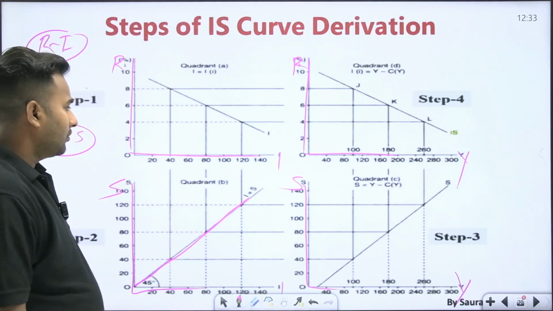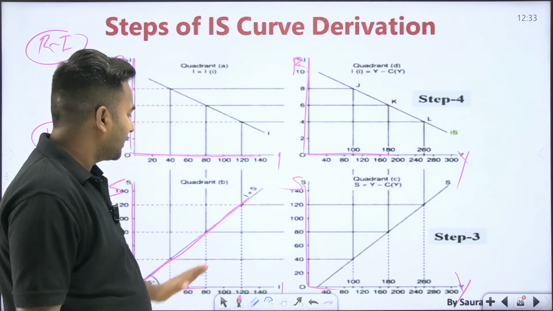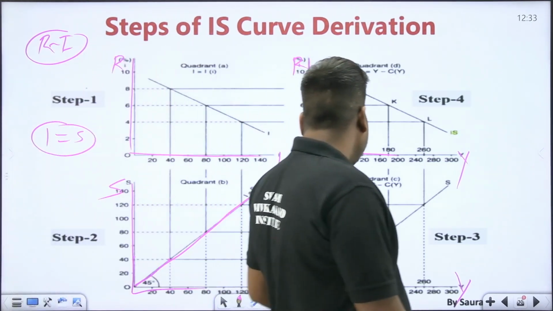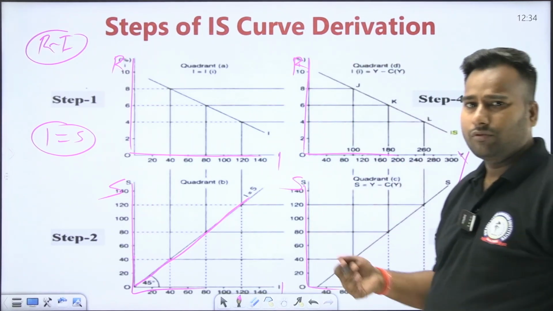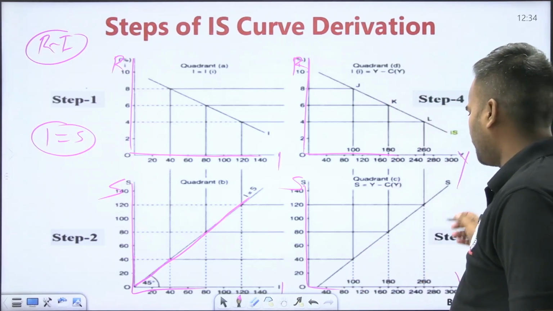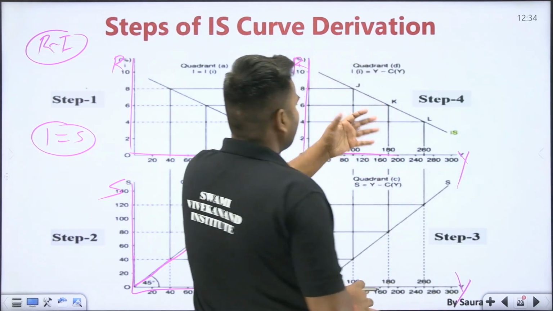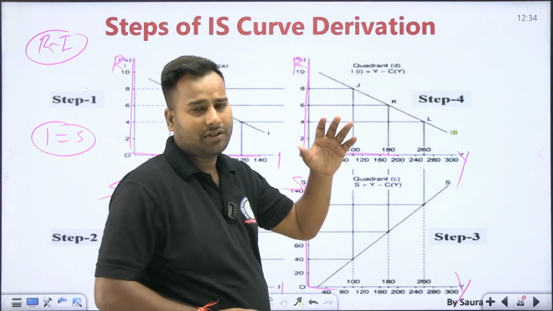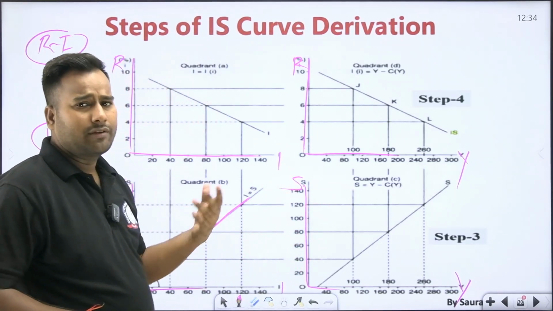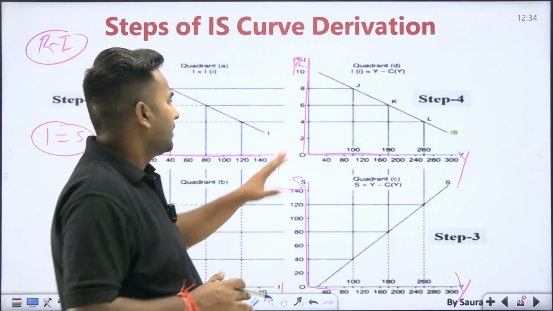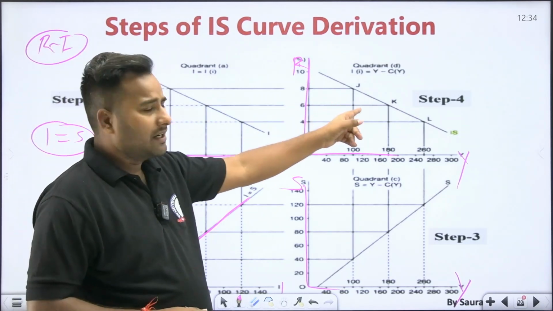Okay, so if anyone wants to do rectification, you can do it like this. One is like that, another one is like that. Another one is also upward sloping. Why? Because here it is saving, here it is income. The more the income, the more saving you will do. So it is upward sloping. So this is upward sloping, and afterwards you will derive this. All these 3 curves you will have to formulate by yourself, by your own common sense. This is the IS curve you are going to derive, and it will come by itself.